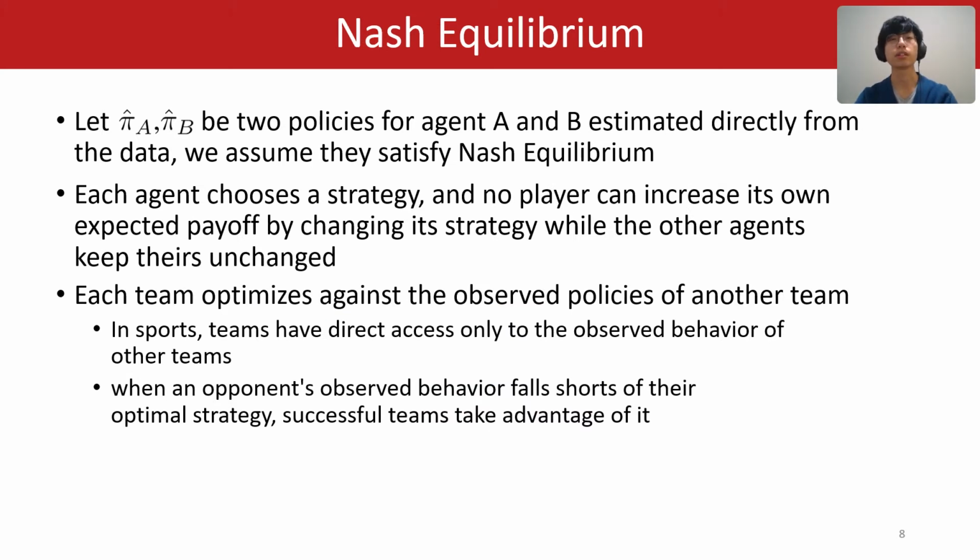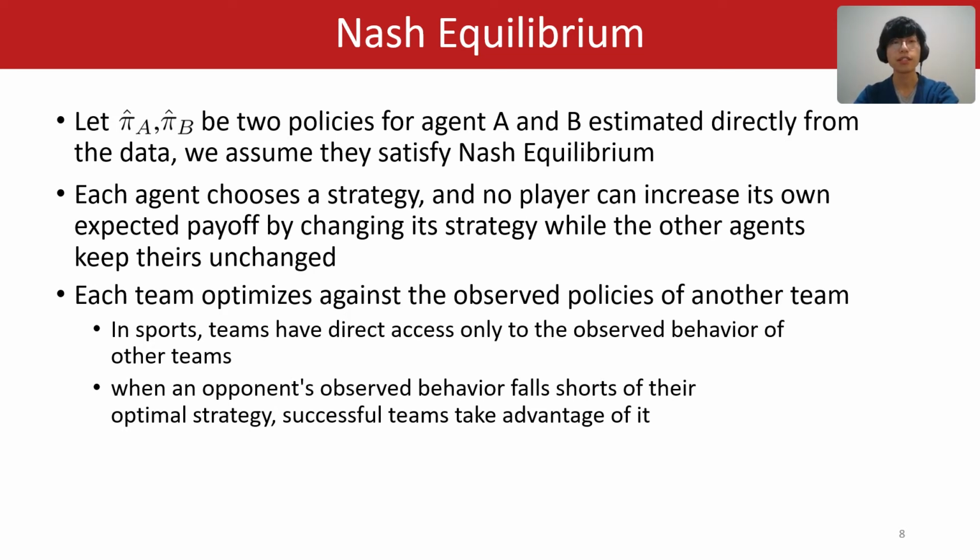Why can we do this alternating learning? Because we assume the 2 policies for agents A and B, estimated directly from the data, satisfy Nash equilibrium. The Nash equilibrium means each agent chooses a strategy and no player can increase its own expected payoff by changing its strategy, while the other agents keep theirs unchanged. Our assumption is reasonable because each team optimizes against the observed policies of the other team.